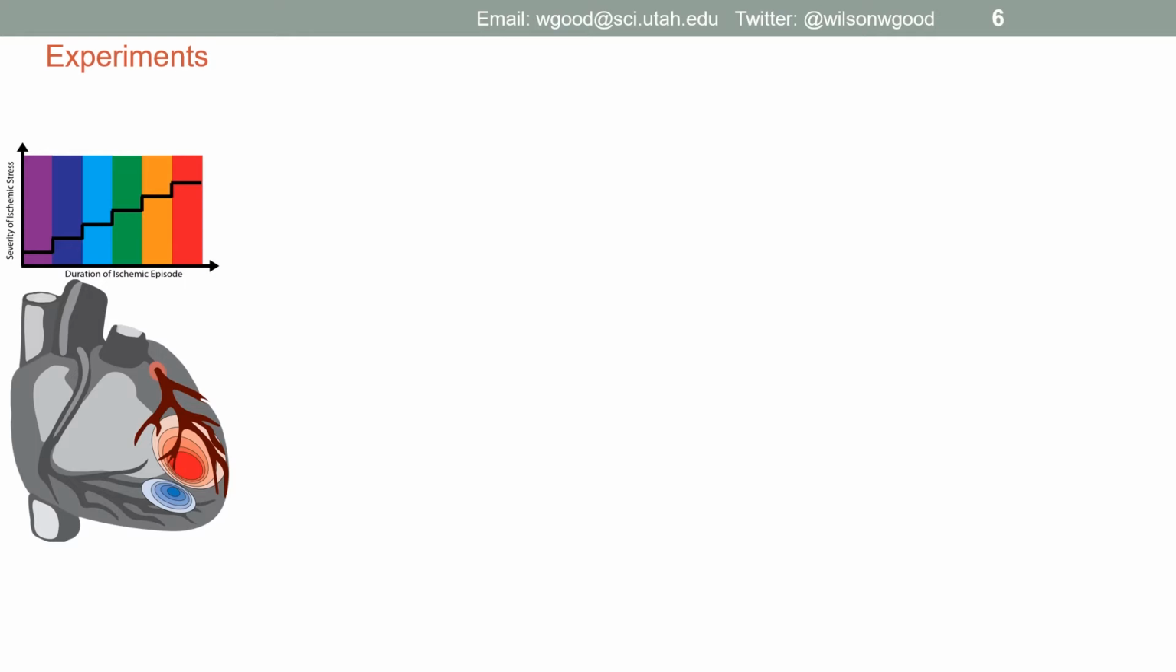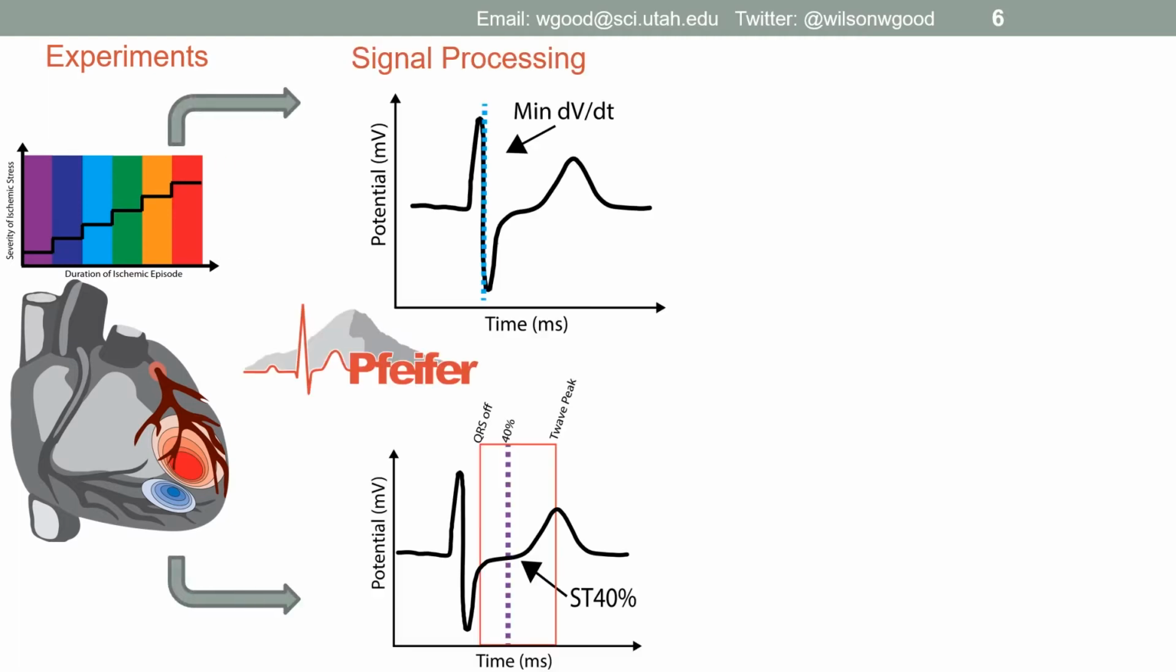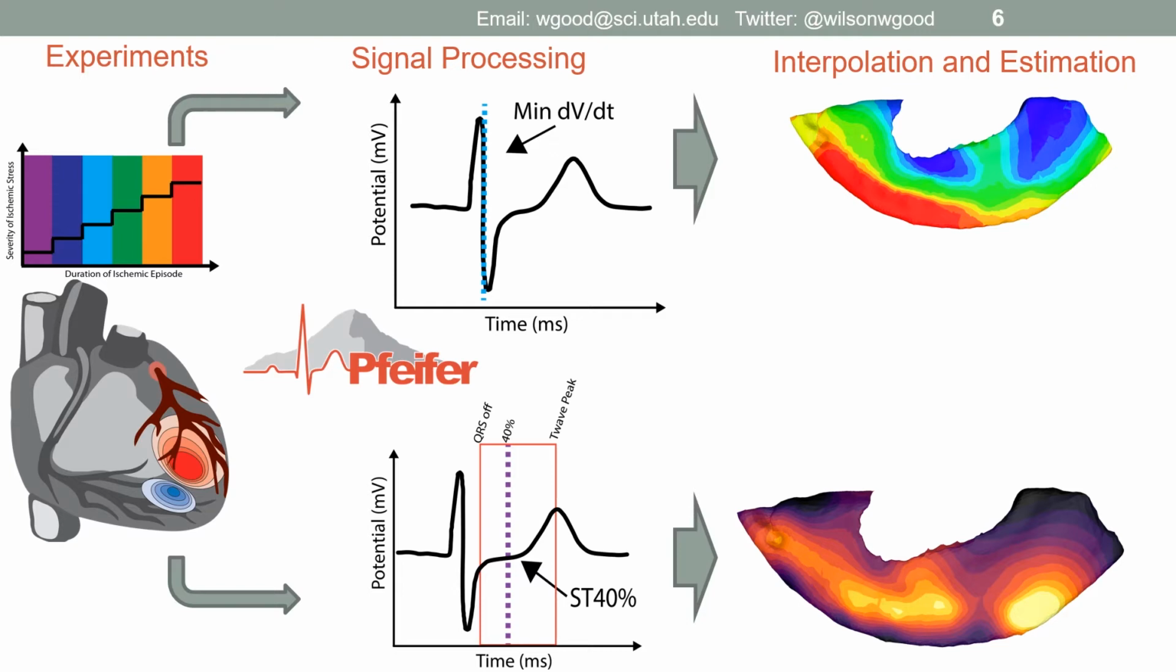The methodology of this study is complex, but we will walk through the methods in three major steps. First, the experimental setup where we induce ischemia, then the processing of the experimental recordings that allowed us to quantify ischemic stress and activation times on electrodes, and finally, how we created spatial maps of conduction velocity and ischemic stress over time.